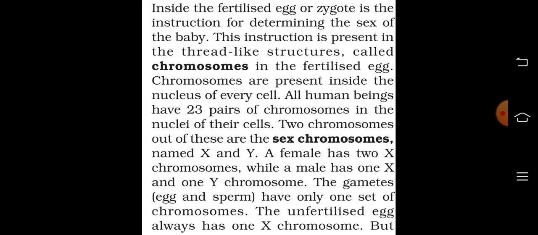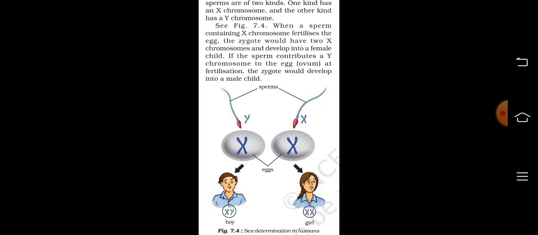The gametes have only one set of chromosomes. The unfertilized egg always has one X chromosome. But sperms are of two types. One kind has an X chromosome and the other kind has a Y chromosome. See figure 7.4. When a sperm containing X chromosome fertilizes the egg, the zygote would have two X chromosomes and develop into a female child. If the sperm contributes a Y chromosome to the egg at fertilization, the zygote would develop into a male child.